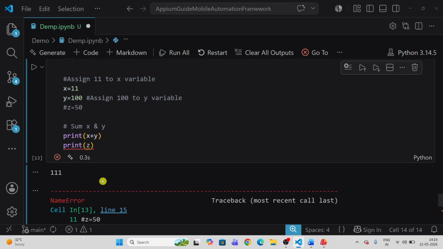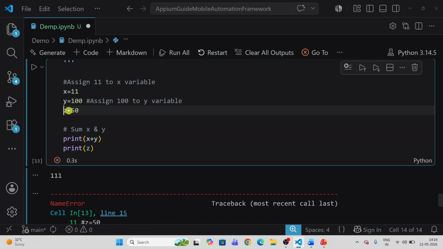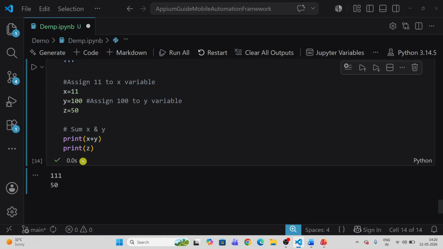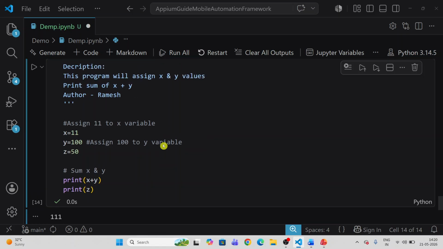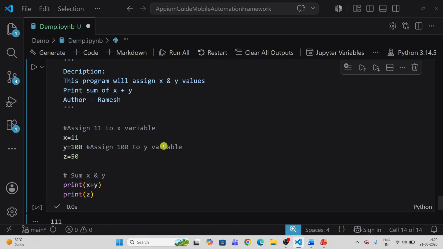If I remove the hashtag, then z is assigned 50 because the Python interpreter reads this code. See, I remove the hashtag here, I run it, and it prints the Z value. So this is the use of comments in Python. We have single line comments, multiple line comments, and doc strings.